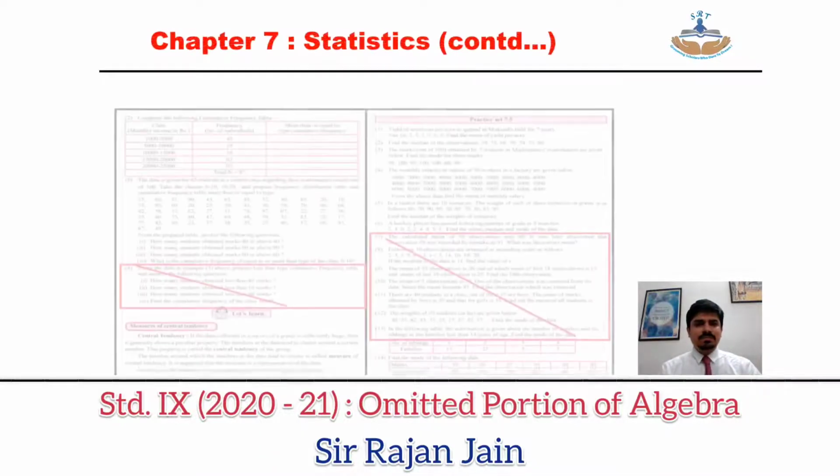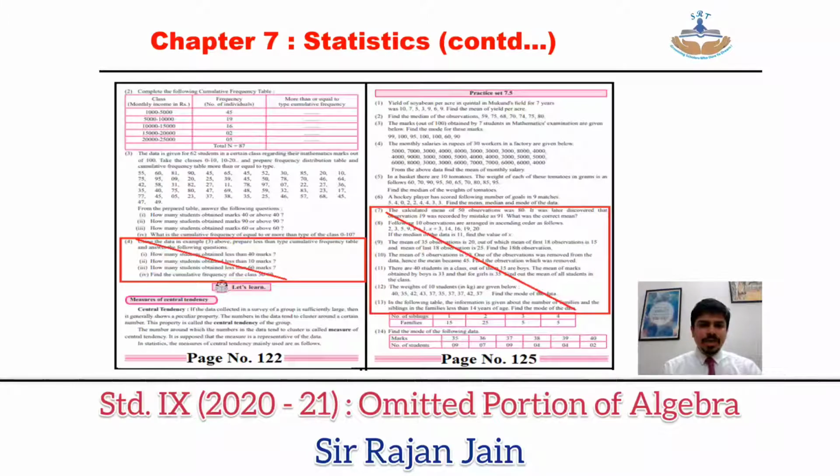Then next, page number 122, question number 4 which is given over here is omitted, but a similar question in the problem set is there in the portion. So actually speaking, the concept is not omitted, only this fourth sub question they have removed, so your number of sums for practice will reduce. Then coming to page number 125, practice set number 7.5, question number 7, 8, 9, 10, 11, 12, 13. All those questions are omitted from the portion.